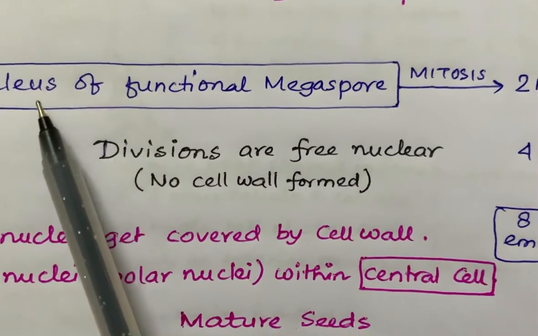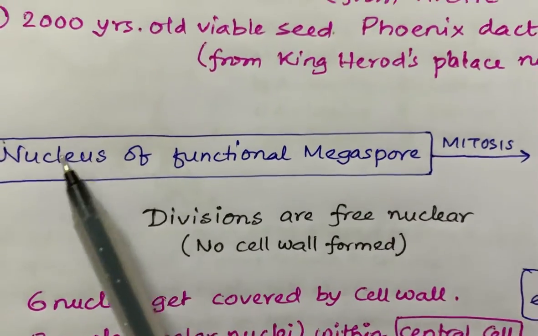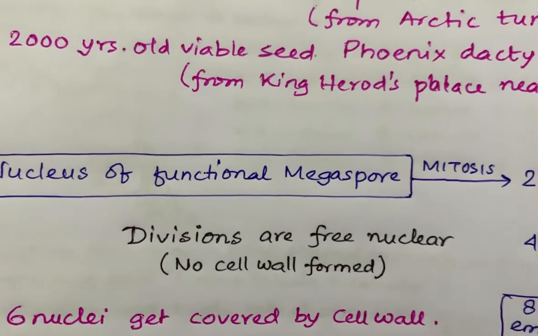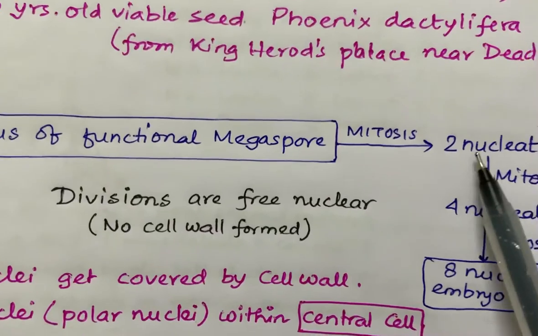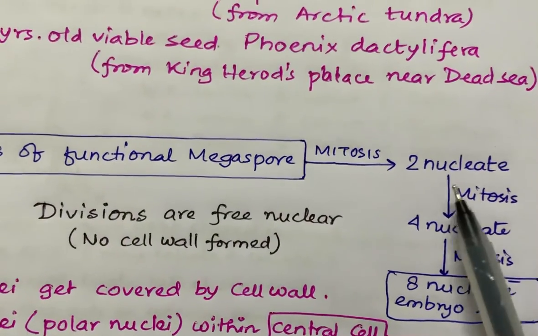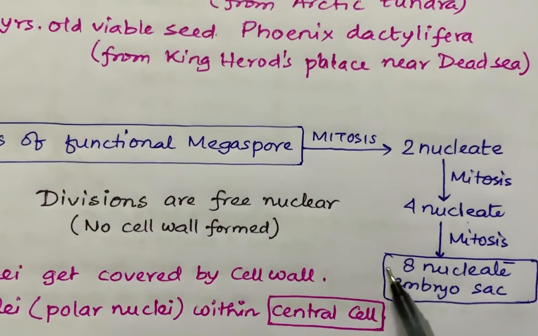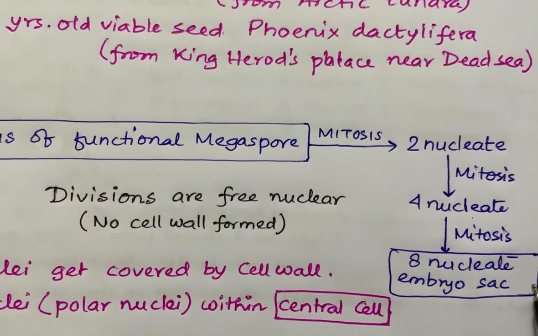Now coming to this part, the nucleus of the functional megaspore. The nucleus of the functional megaspore undergoes mitosis 3 times. First, it becomes 2-nucleate stage, then again mitosis, then 4-nucleate stage, again mitosis, then 8-nucleate embryo sac is formed.